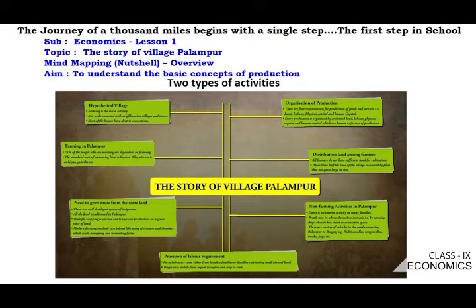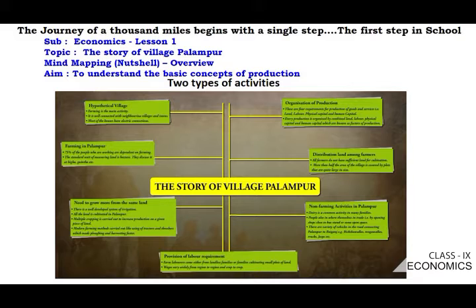You know, this morning, what breakfast items did you take? You might have taken idli, dosa or puri, or chapatis, and then vegetables. From where are all these things coming? And on the other side, who is providing that service to you, and how do you get that in the markets? For that, we are in need of the very important production of goods and services. So in order to understand, I am going to discuss Palampur, one hypothetical, imaginary village.